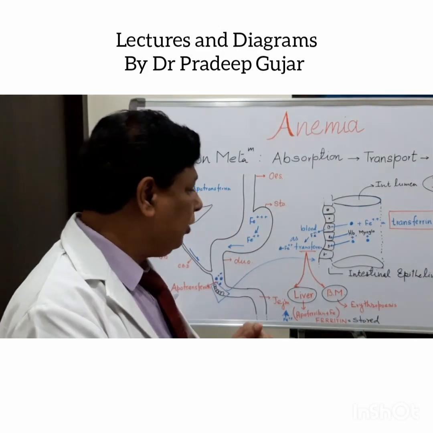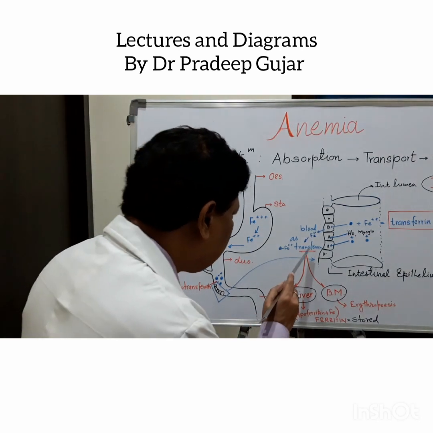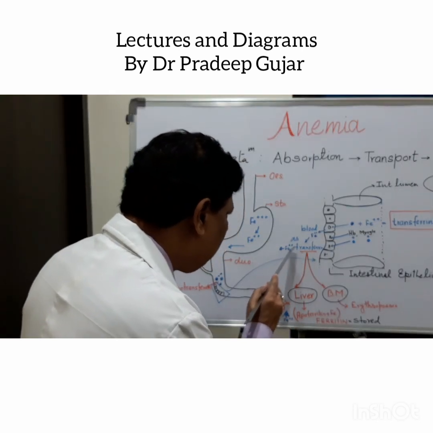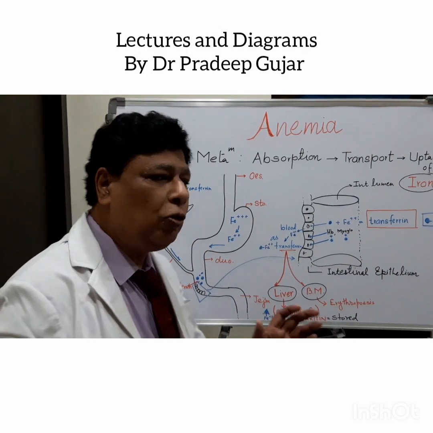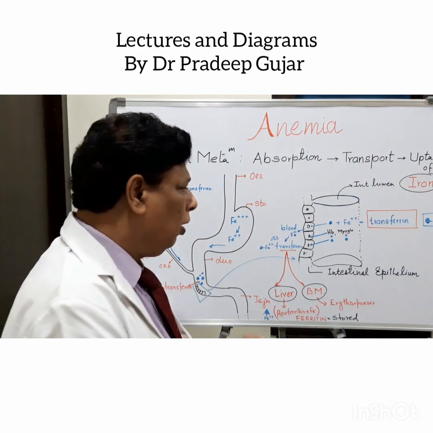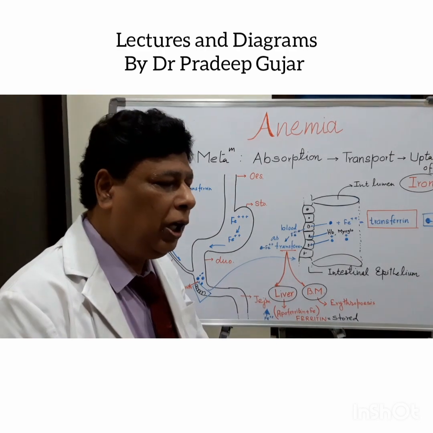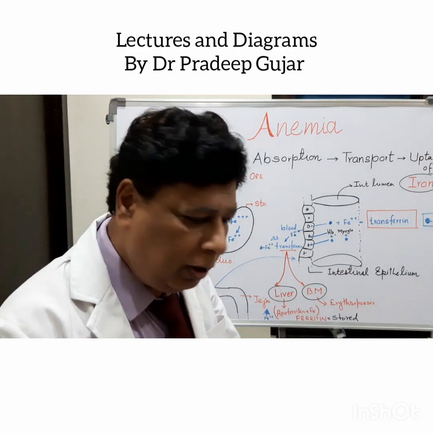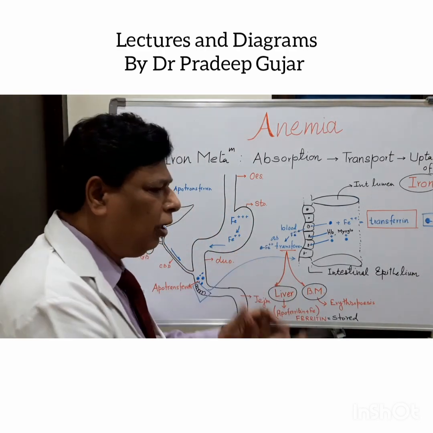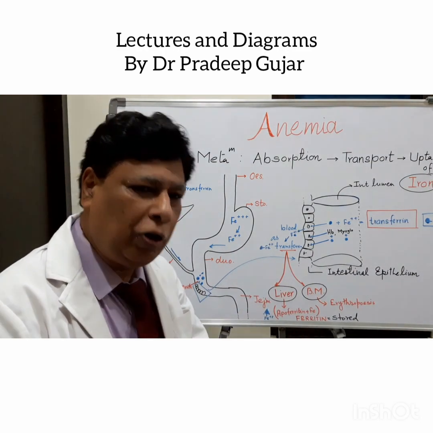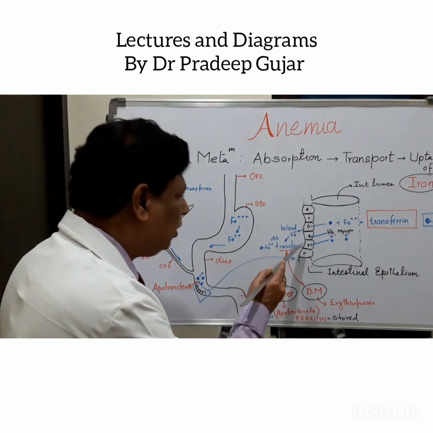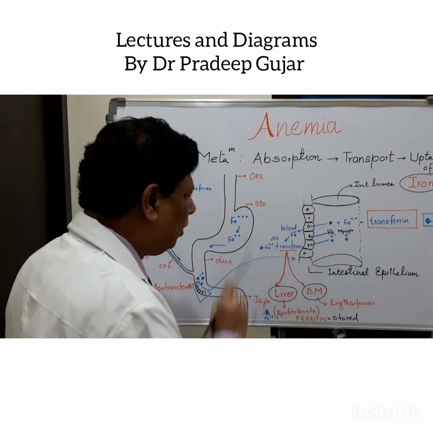Second advantage of this: the binding of this transferrin with the iron is very loose binding. Whenever it is passing through and going to any organ, the iron can be very well released, delivered at any time to any organ. So this loose binding is very important.